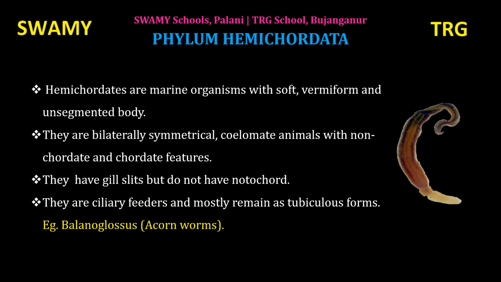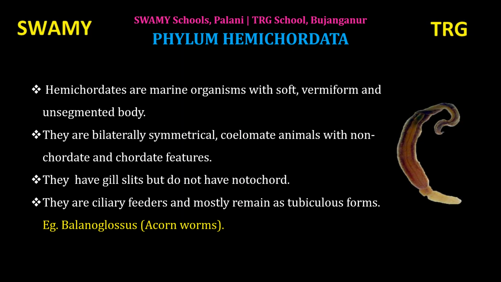Next, move on to the phylum Hemichordata. The name itself tells: hemi means half. Chordata means chord. Whichever animals have notochord, they are called chordates, having backbone in their body. Hemichordates are half chordates, so they are called hemichordates.